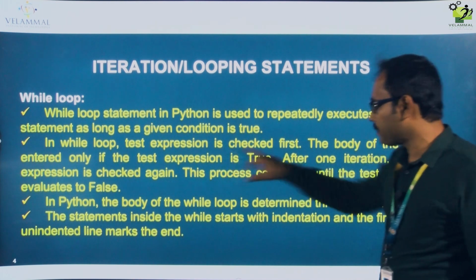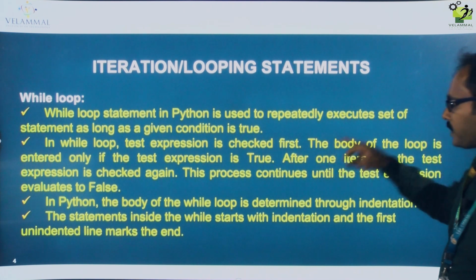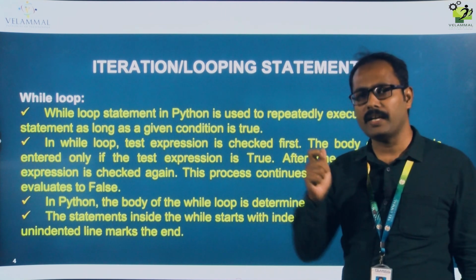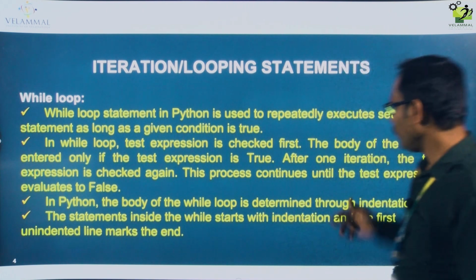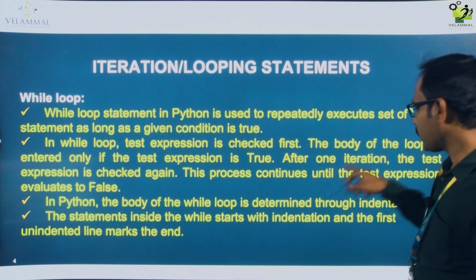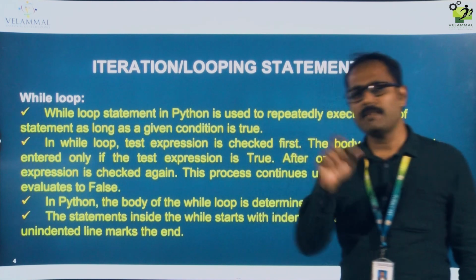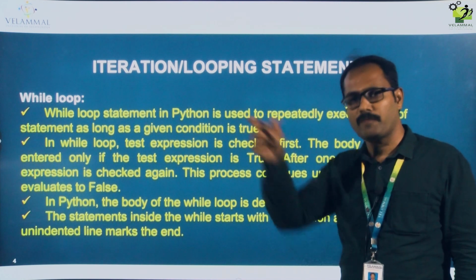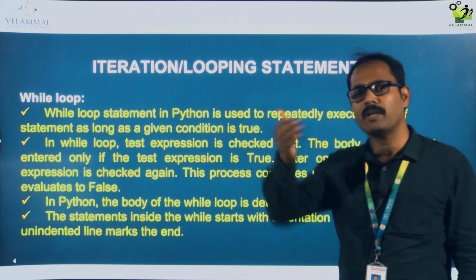So in a while loop the test expression is checked first. The body of the loop is entered only if the test expression is true. As I told you earlier, first it will check the condition. If the condition is true, it will go to the body of the while loop. After one iteration, the test expression is checked again. This process continues until the test expression evaluates to false. When the condition becomes false, it will come out from the while loop.